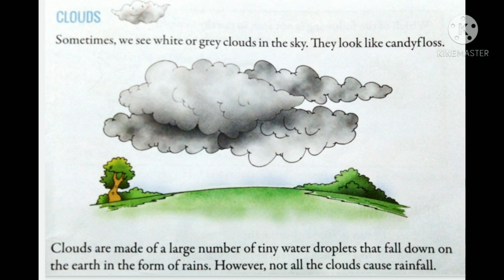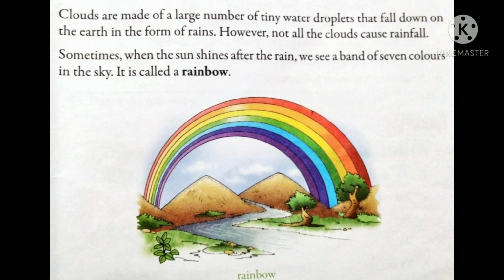So children, you might have seen clouds in the sky. They bring rain for us and they look like candy floss. Okay, so these clouds carry small droplets of water and they fall down in the form of rainfall, which we enjoy a lot. And sometimes we can also find a rainbow in the sky after a heavy rainfall, and we can see a band of 7 colors in the sky, which is a rainbow. It looks really very beautiful. It is a very good gift of nature for us.